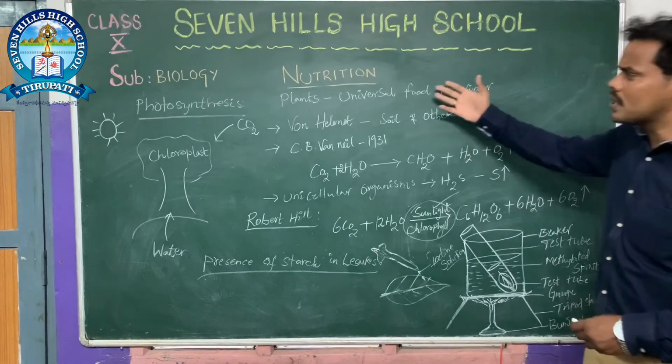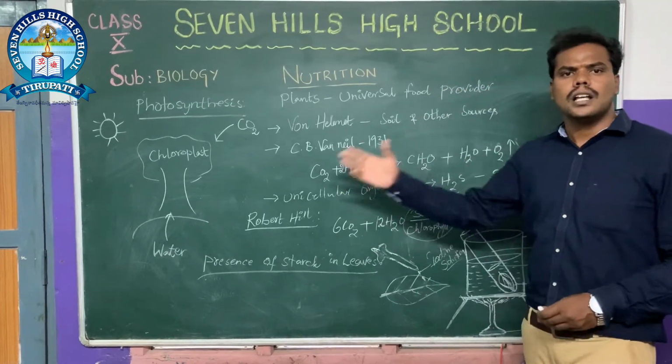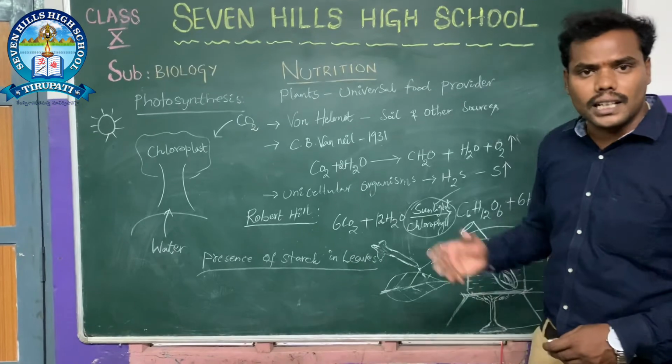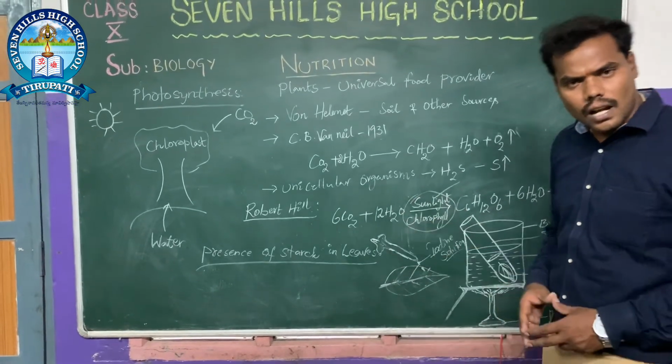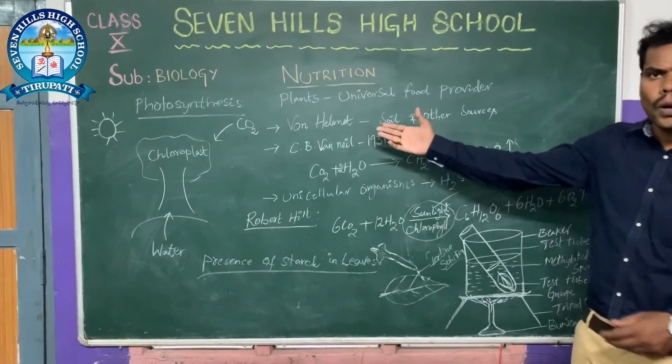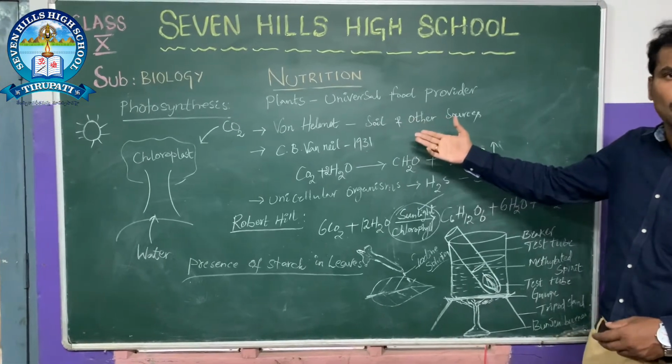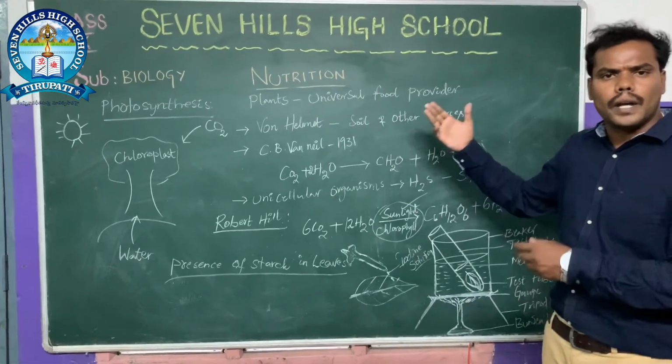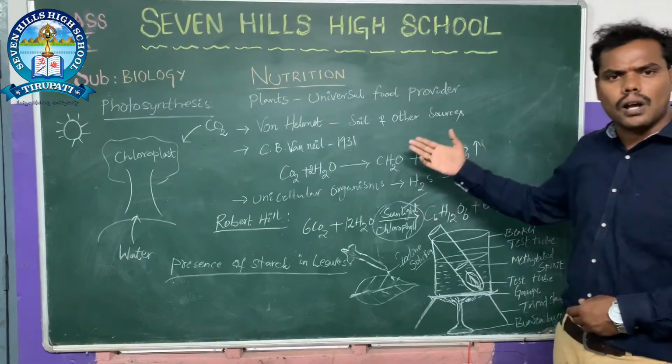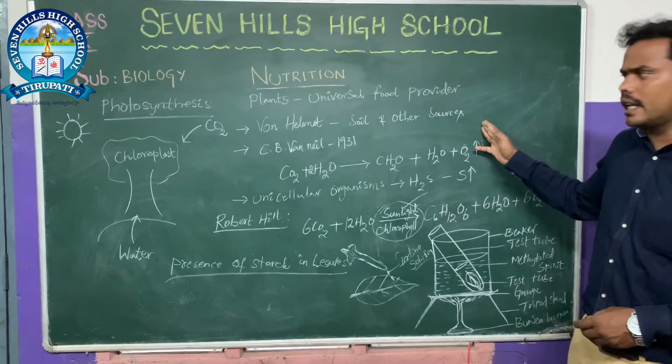In photosynthesis, several scientists conducted several experiments and research. Like Van Helmont, he believed that plants are able to prepare their own food material not only with the soil, but there are other sources as well. And C.B.